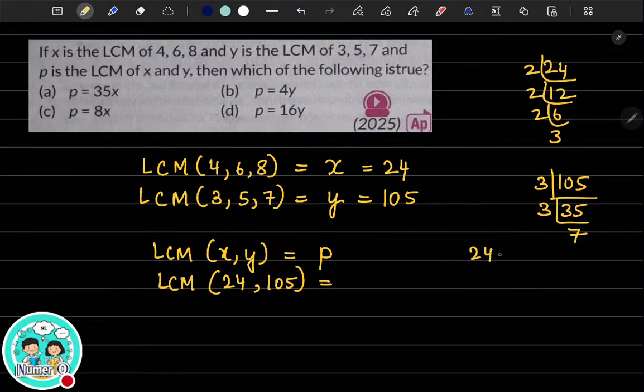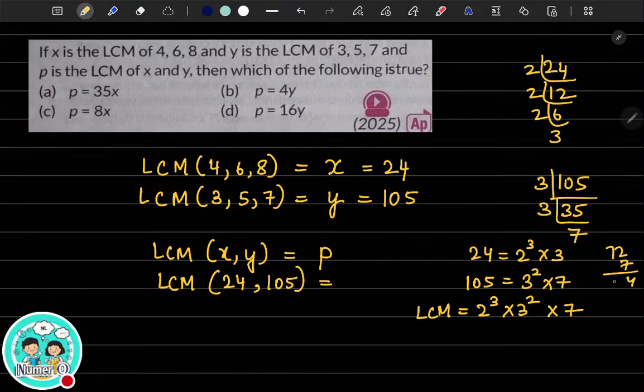Okay, so 24 I can write as 2 cube multiplied by 3. 105 I can write as 3 square multiplied by 7. So the LCM would be 2 cube multiplied by 3 square multiplied by 7. So 8 into 9, 72 into 7. Are you getting it? What are you getting?